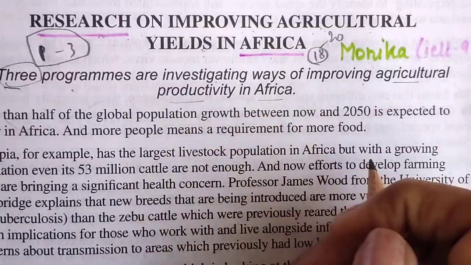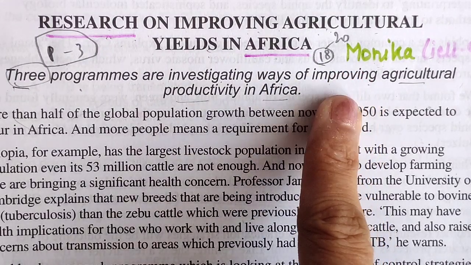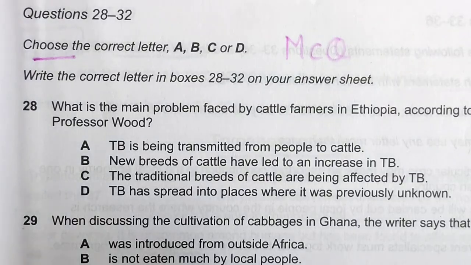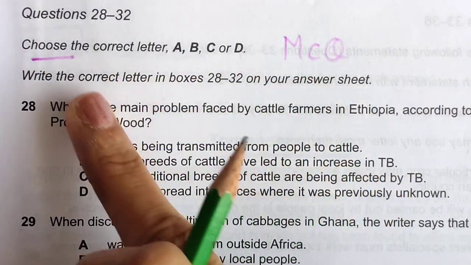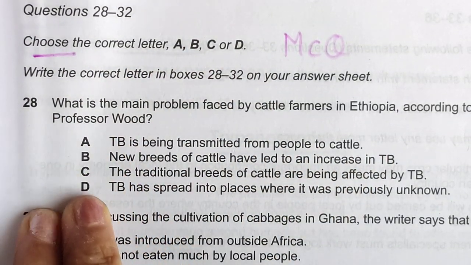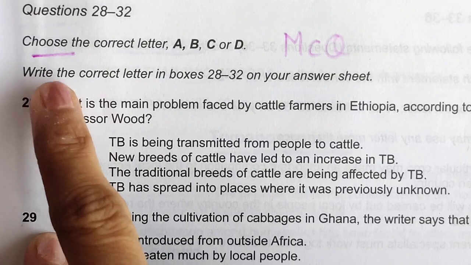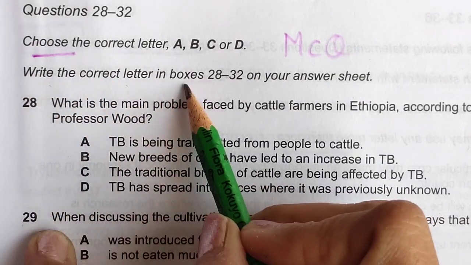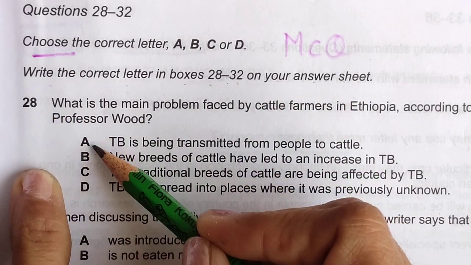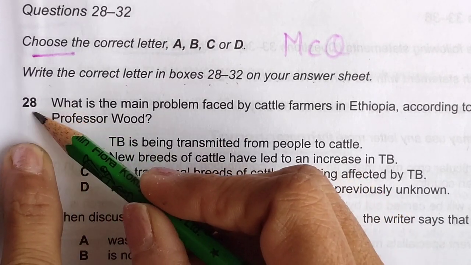After looking at the title, let's look at the type of questions they are offering us for this reading passage. First type of question we have is MCQs. Choose the correct letter A, B, C, D. It means we have been provided 4 options and we have to select only one option. This is the instruction: write the correct letter in boxes 28 to 32 on your answer sheet. It means if the answer is A, you have to write the letter A in front of that question number.